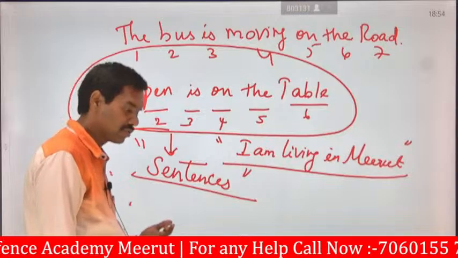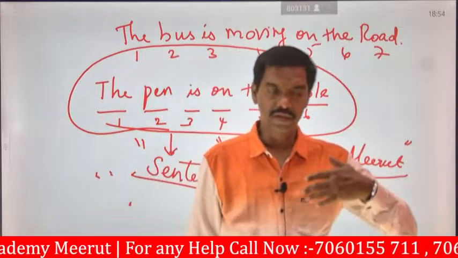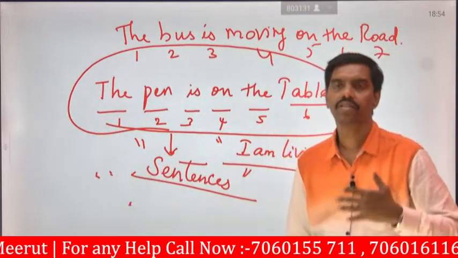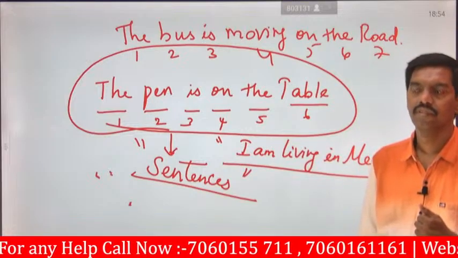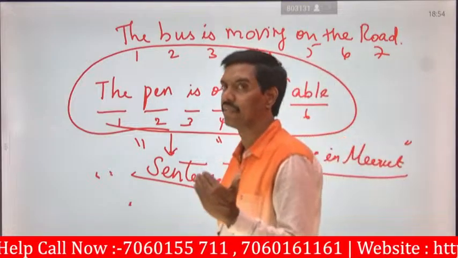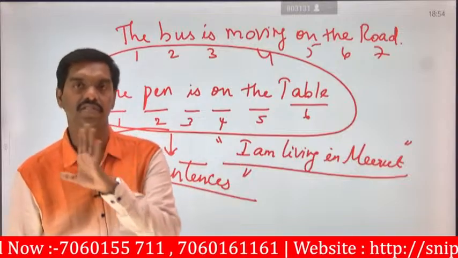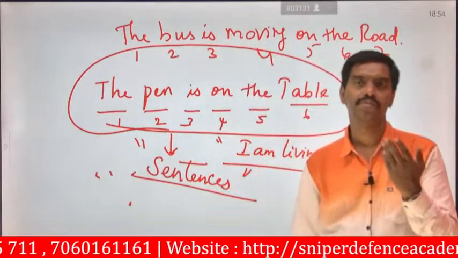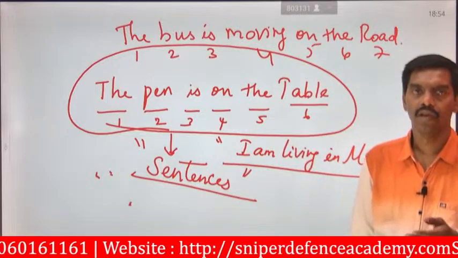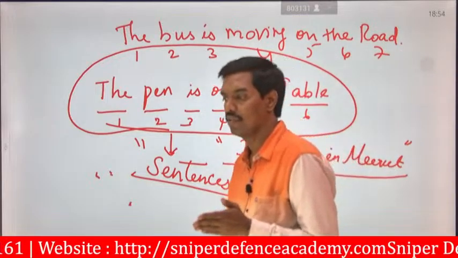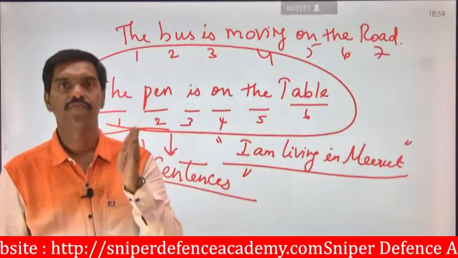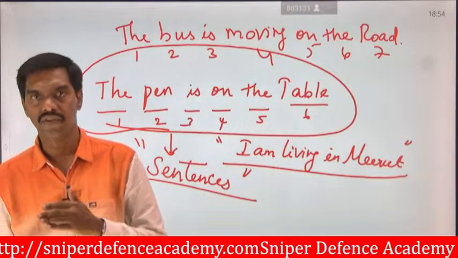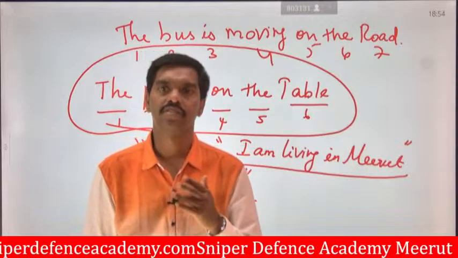So now we are going to see how to identify the subject and how to identify the predicate in the given sentences. I am going to give some sentences, and you are going to identify what type of sentence it is in terms of subject and predicate.